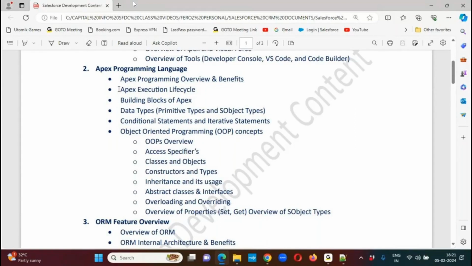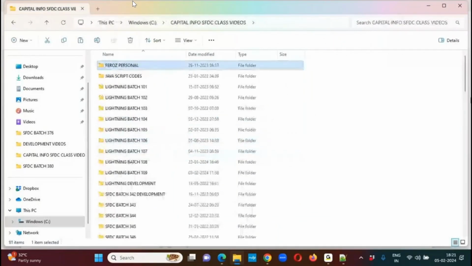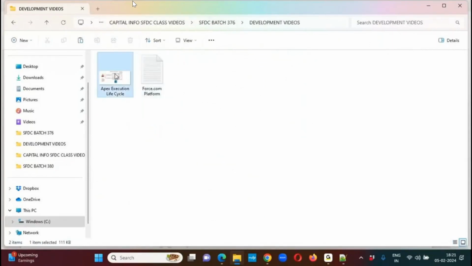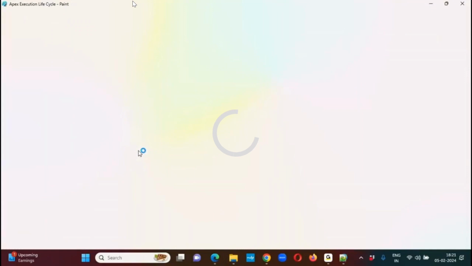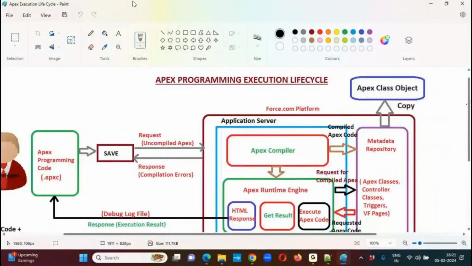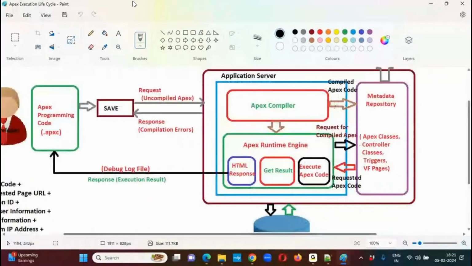There is a lifecycle architecture available for the Apex programming language, the Apex programming execution lifecycle architecture. We'll see that concept in tomorrow's session.